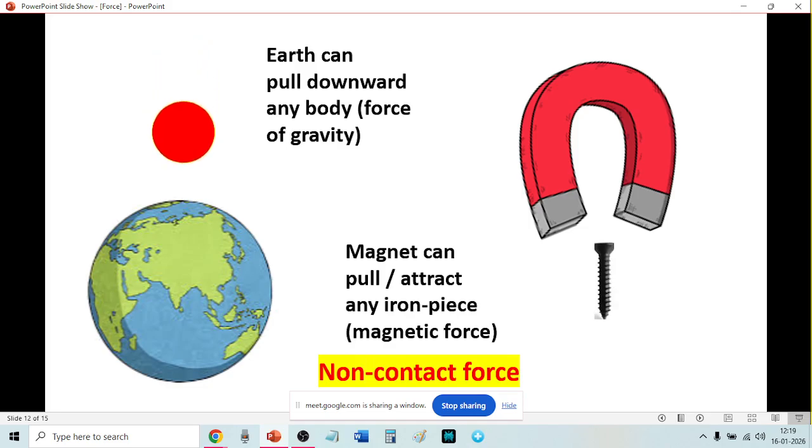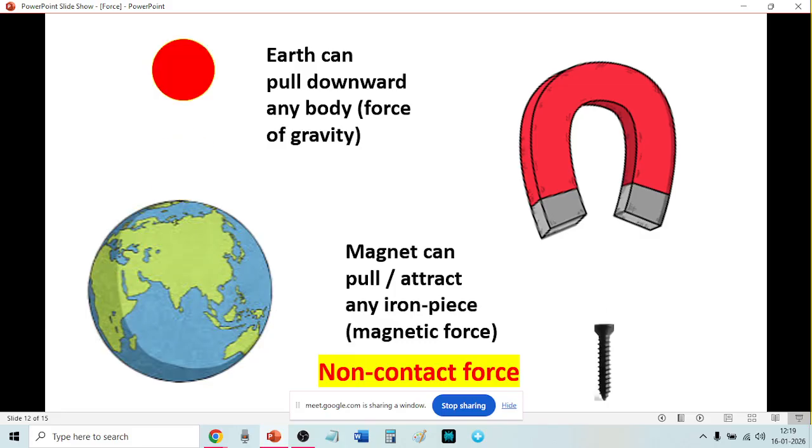Next we have, see, the earth does not touch the body, yet it pulls. Anything will fall down because the earth is pulling the body. Anything in space, will it fall down or go up?